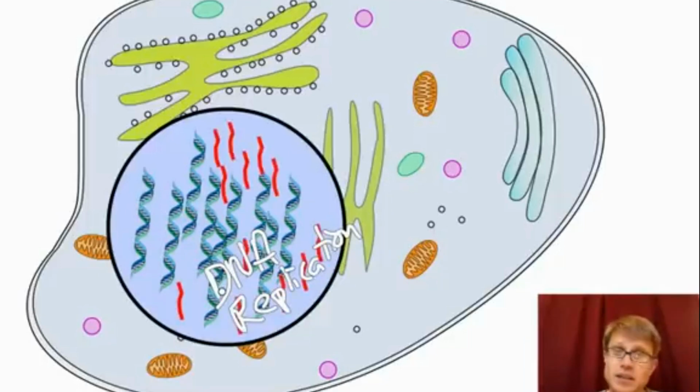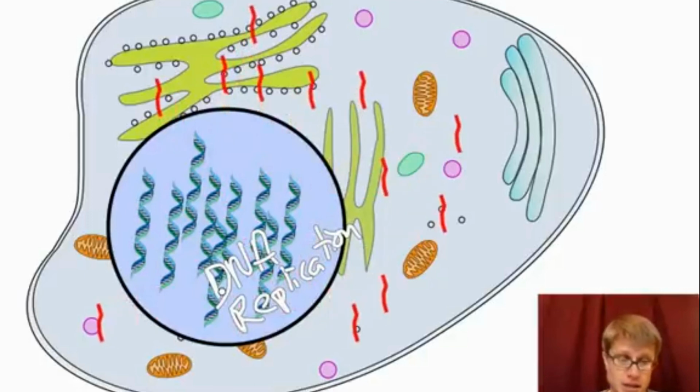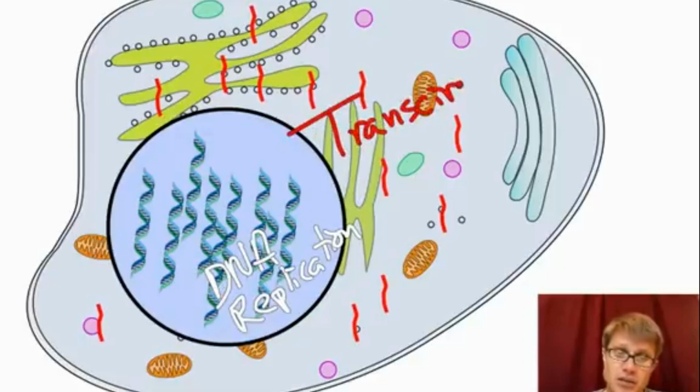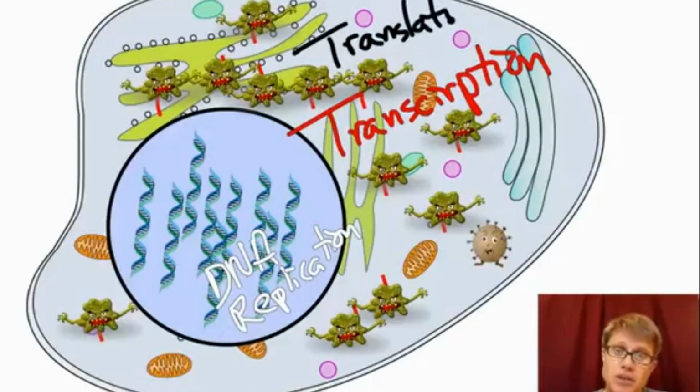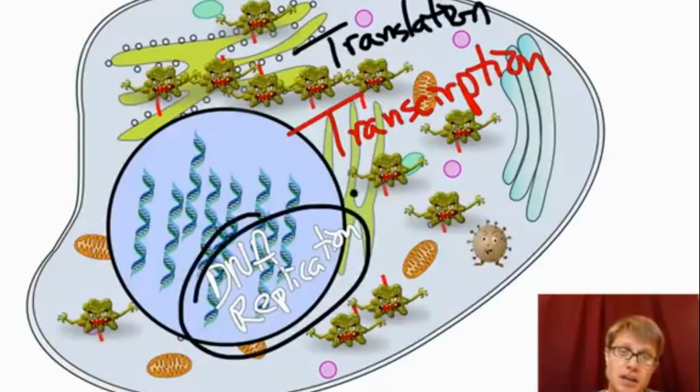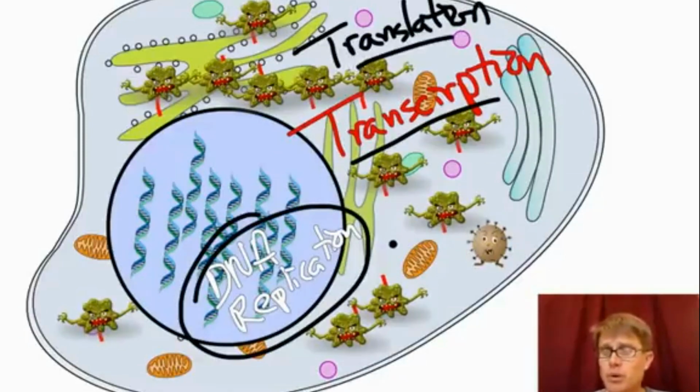Watch what happens next. That DNA will make copies of itself called RNA. That's called transcription. So transcription is the creation of RNA from a DNA template. And then what happens next? Well, each of those messenger RNAs will go to a ribosome, where they'll actually convert the message of the messenger RNA to proteins of the virus. So what do we call that? That's called translation. What they're doing is using the machinery of the cell to not only duplicate the DNA, but to transcribe that into messenger RNA and then eventually to make the proteins of the virus.